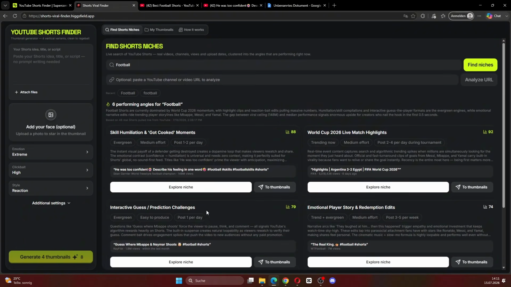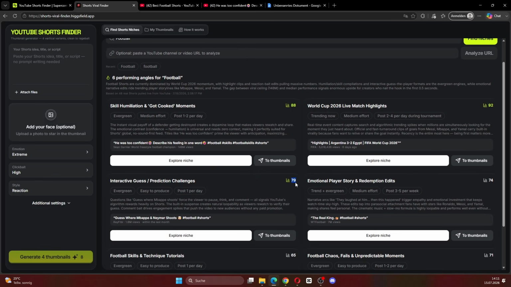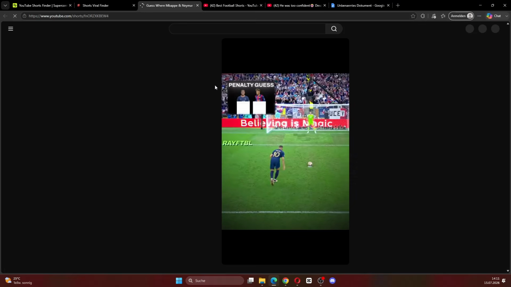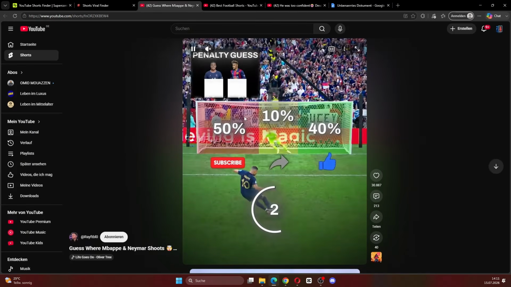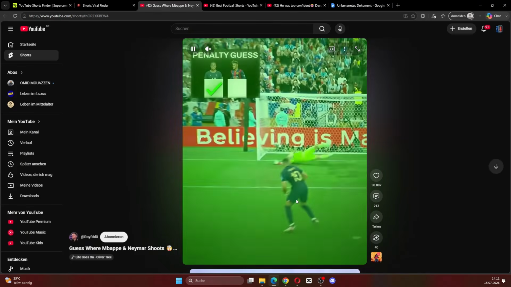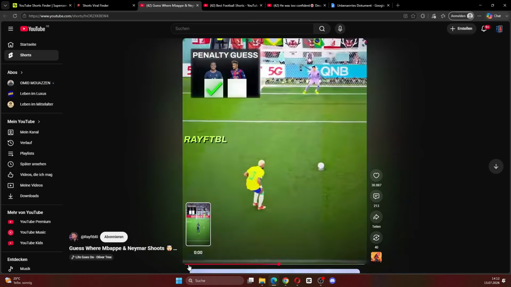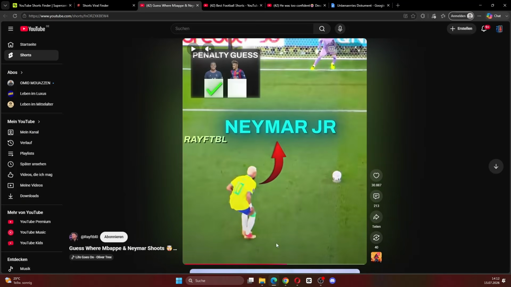Here we have another niche with a score of 79. Let's check it out. This one is actually pretty interesting. It's a video where the viewer has to guess whether the player will shoot left or right. And if he shoots left, you have to subscribe. And if he shoots right, you have to like. So pretty good call to action.